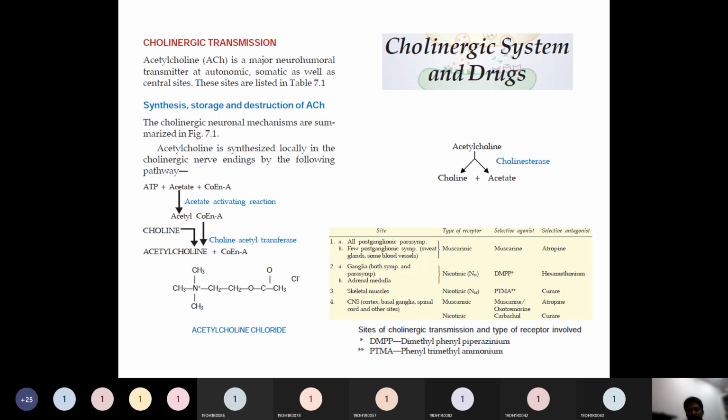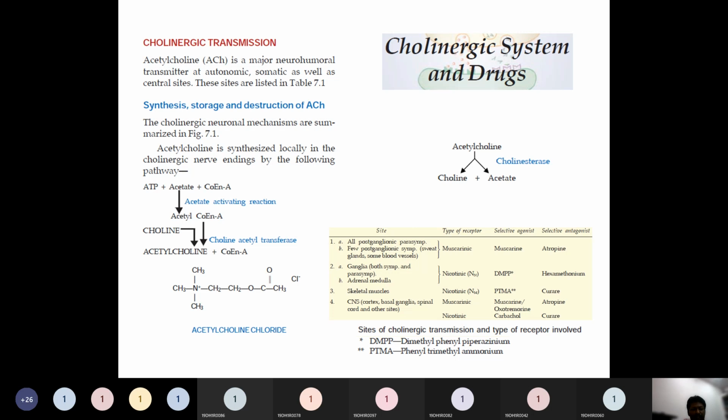for the important drugs. So moving forward, we have to start with our unit 3, that is the cholinergic nervous system, which can be called the parasympathetic nervous system. The name cholinergic indicates that the chief neurotransmitter in the parasympathetic nervous system is acetylcholine. That is the reason we are calling it the cholinergic nervous system. So we need to see the biosynthesis and catabolism, or breaking down, of acetylcholine.